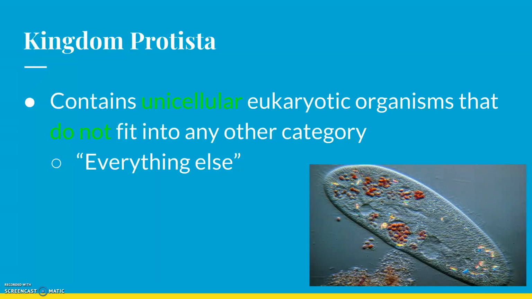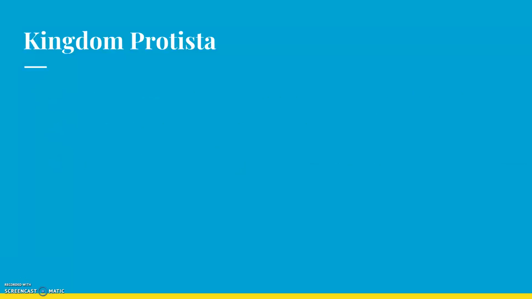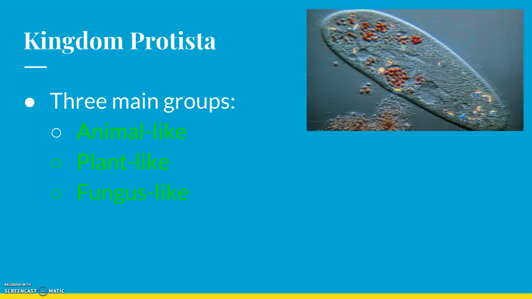Think back to that domain kingdom worksheet. Your answer was Protists, so we already kind of jumped ahead on that one. There are 3 main groups, and these are going to be nice and easy for you. The first one is animal-like, the second one is plant-like, and the third one is fungus-like.